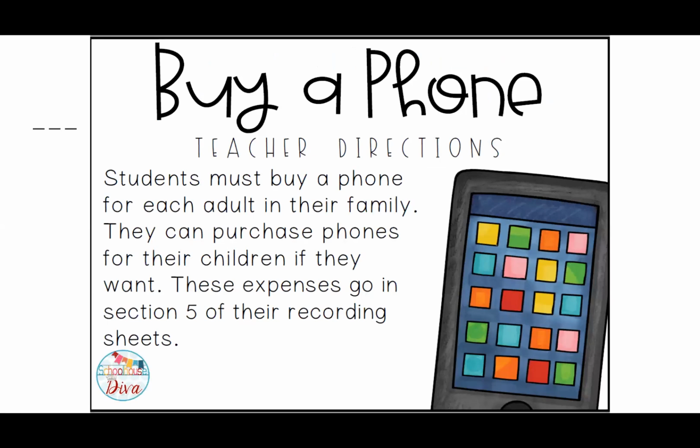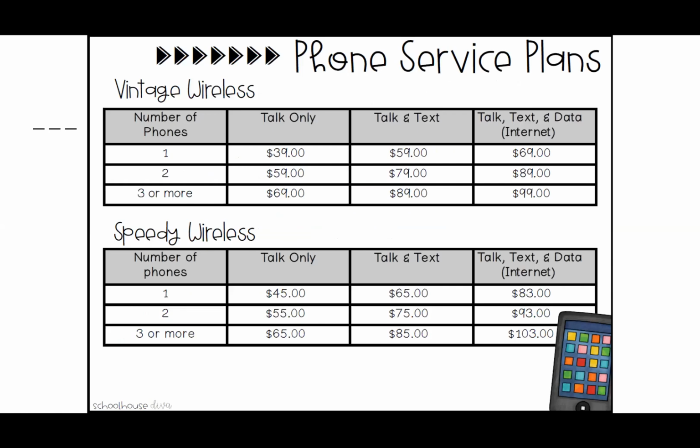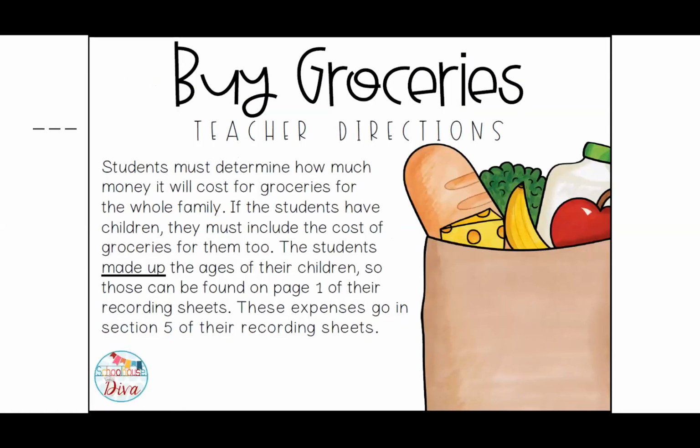You want to have a phone. Students must buy a phone. So you do have to buy a phone. For each member of the family, they can purchase phones for their children if they want. These expenses go in section 5. So students must buy a phone for each adult. Each adult in your family needs a phone. The children may have a phone, but it's not required. So the mom and the dad, which would be like you and your spouse, have a phone. Do you want your children to have a phone? Yes or no? The cost depends on that. Okay. So you pick out your service provider, so either Vintage Wireless or Speedy Wireless. You choose the option that goes with that.